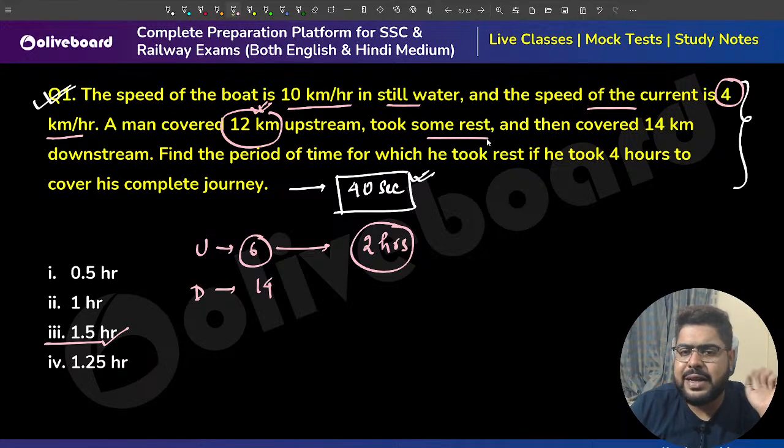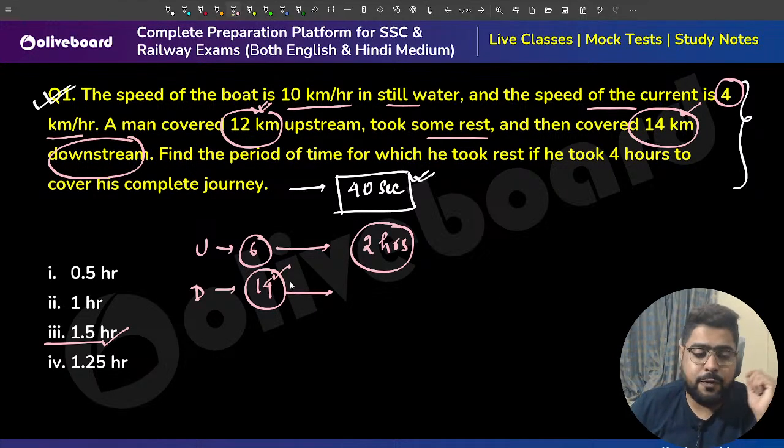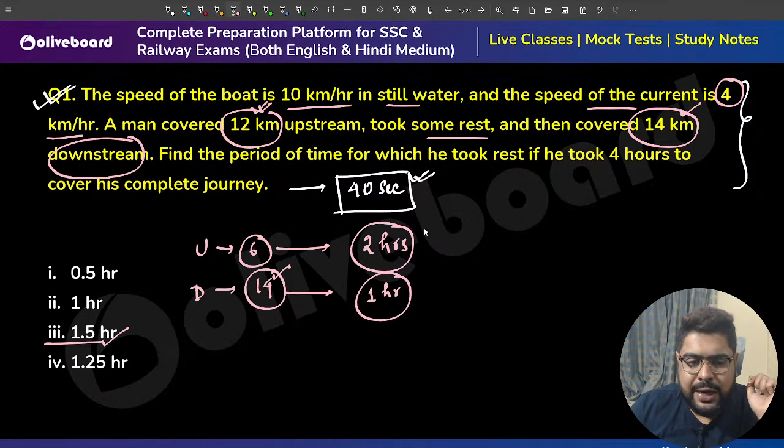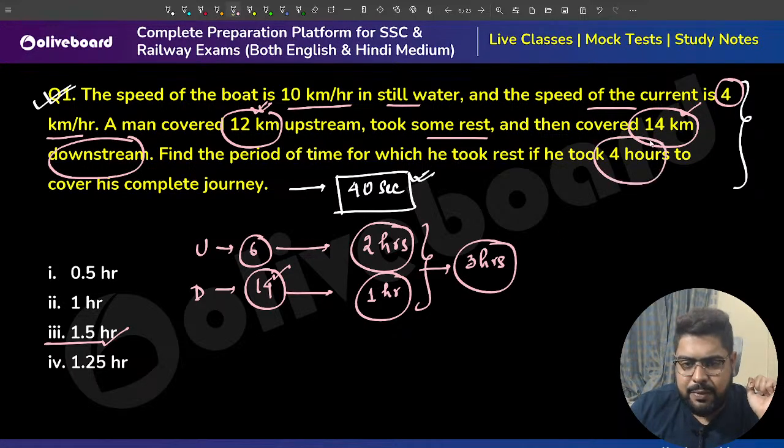And 14 kilometers downstream: distance is 14 kilometers, speed is 14 kilometers per hour, so time will be 1 hour. So total journey time is 3 hours. But it took him 4 hours.